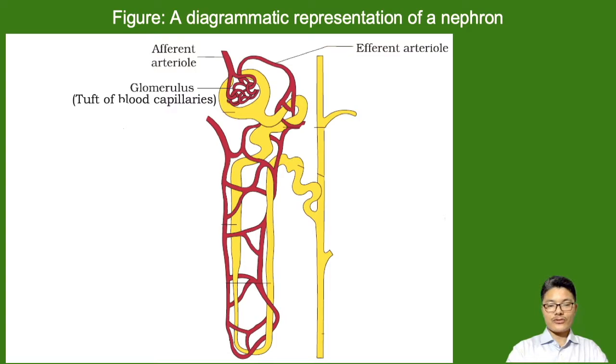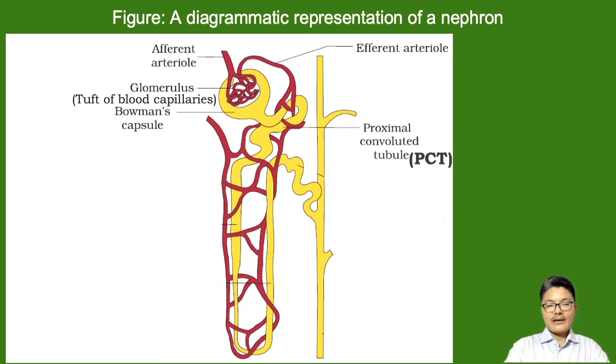So the efferent arteriole is branching around, surrounding, enclosing the renal tubules. The cup-like structure is known as Bowman's capsule. The scientist who discovered the cup-like structure is Bowman. So Bowman's capsule is the cup-like structure in which we are able to observe the glomerulus.